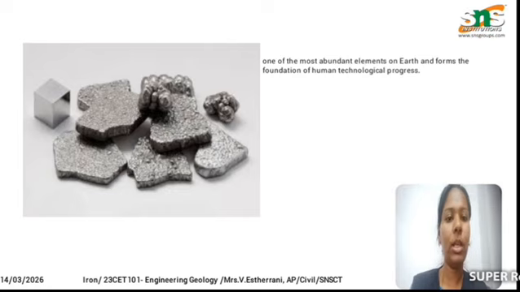Next one, it has a high ductility. Ductility is nothing but that the iron mineral can be formed into any of the shapes that we desire. It is more used for the industries nowadays. So the iron mineral is more ductile in nature.